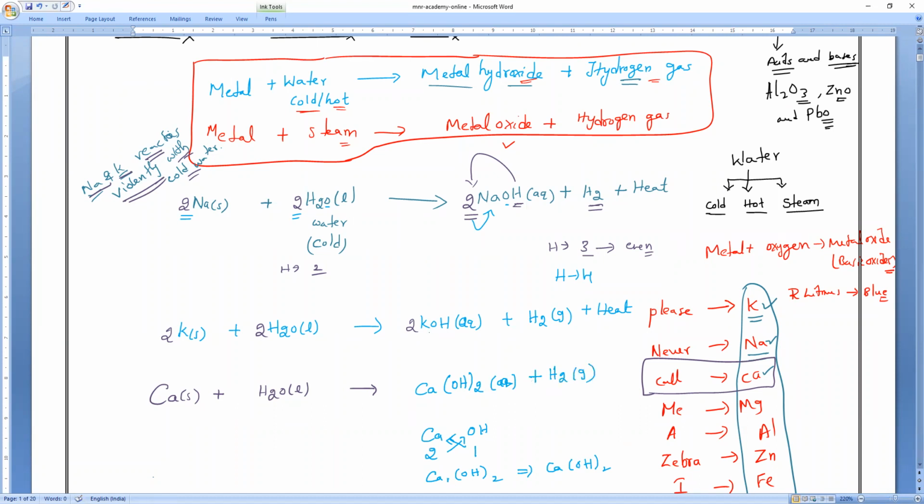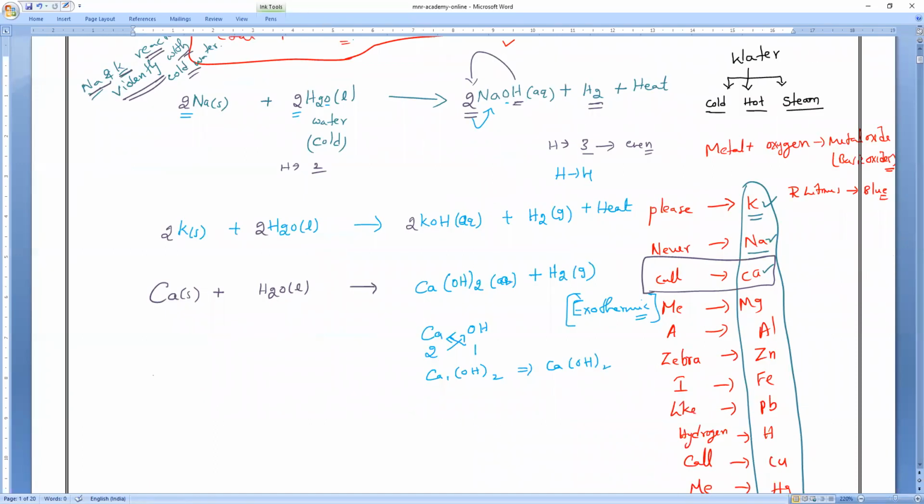Here I am not writing heat. Anybody can tell? Of course, this is also an exothermic reaction because it will produce heat. Heat is evolved, but I am not writing heat here. Anybody can tell what is the reason? What is your expected answer? Speak.